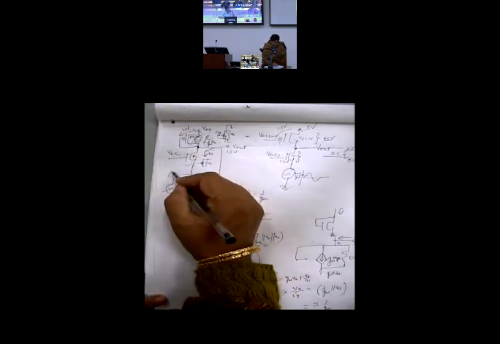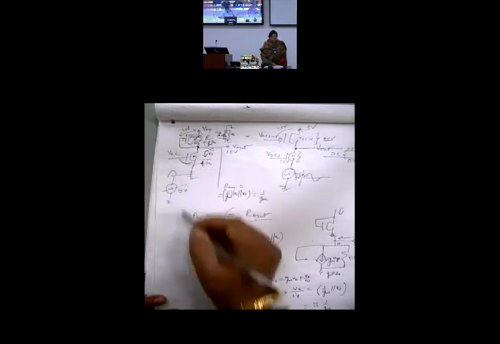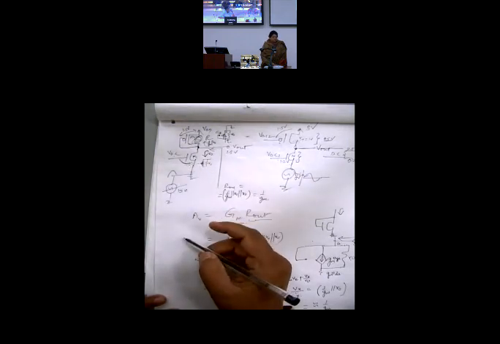You tell me the polarity. What will be the polarity? Should I put a plus or a minus here? Look at the circuit. If input is going high, what is happening to VGS? Reducing. So current is decreasing.